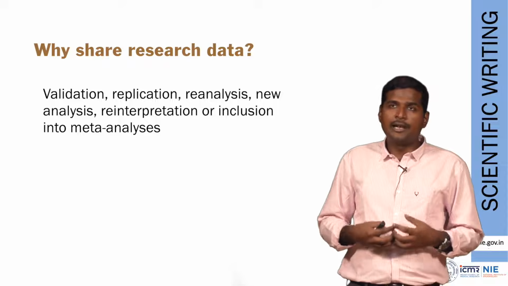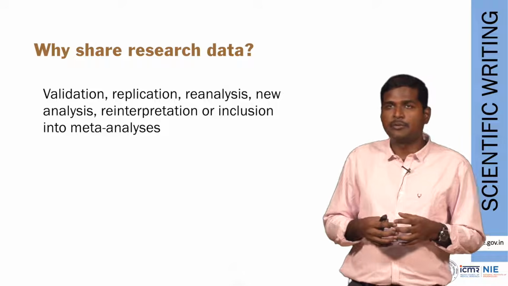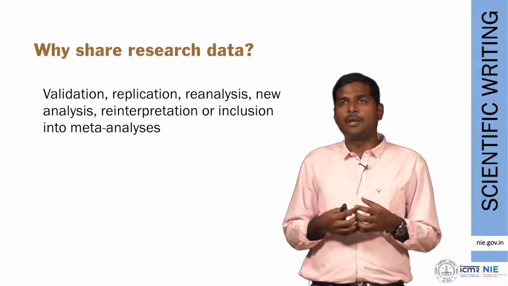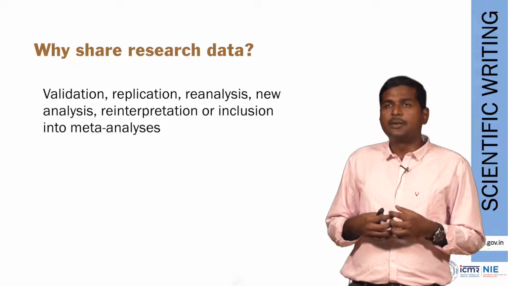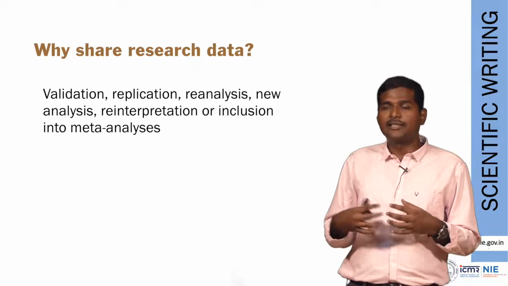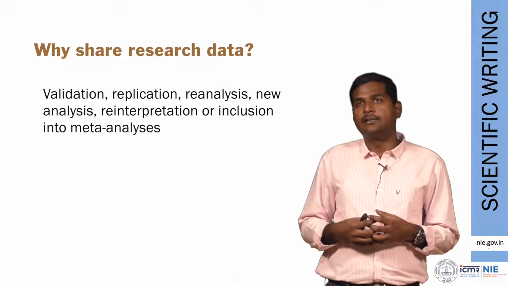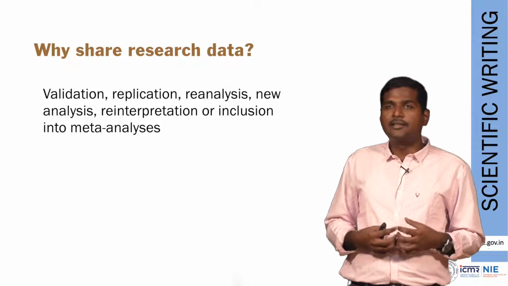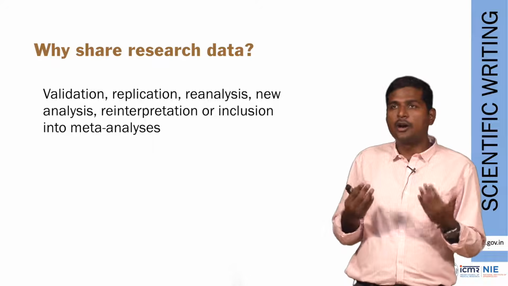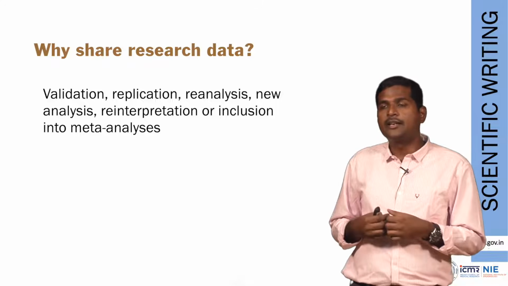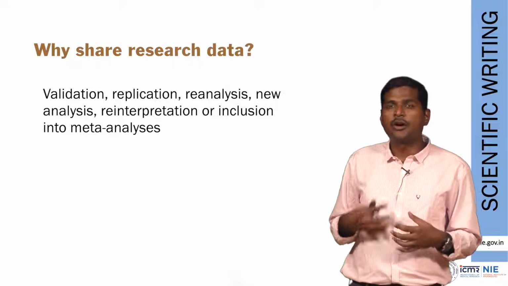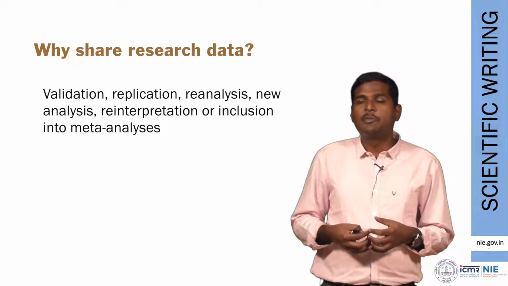Sometimes you just analyze your data for a particular objective. Maybe there is only one objective in your paper, and then you are done with it. Sometimes some researchers might have other, secondary objectives, which they can also fit into your data. And if a meta-analysis is being conducted, your raw data will help them to include that into their systematic reviews. So you are contributing to the increase in knowledge by sharing data.